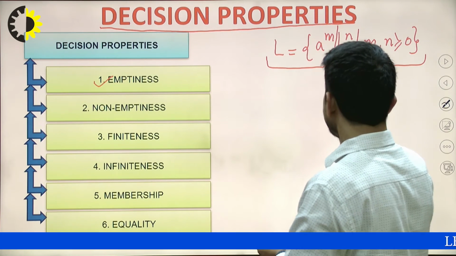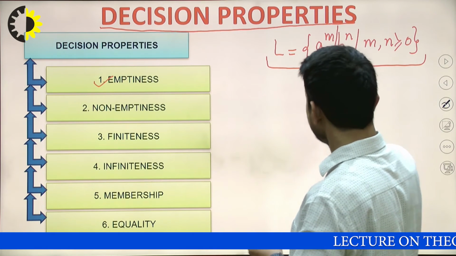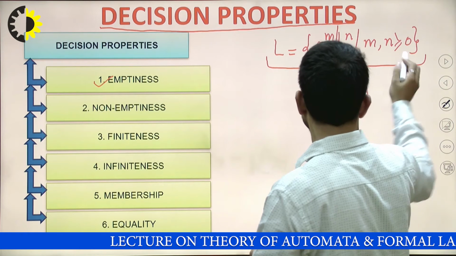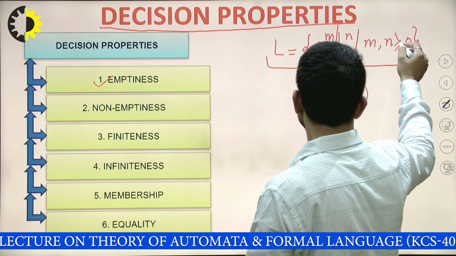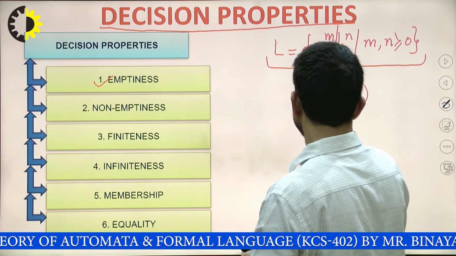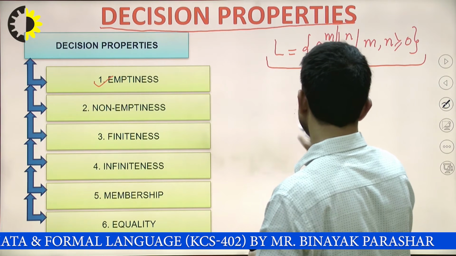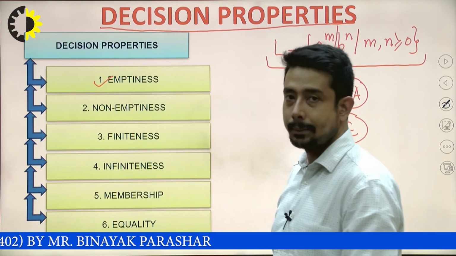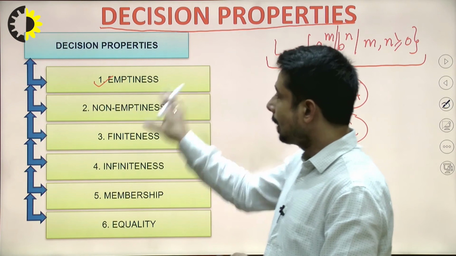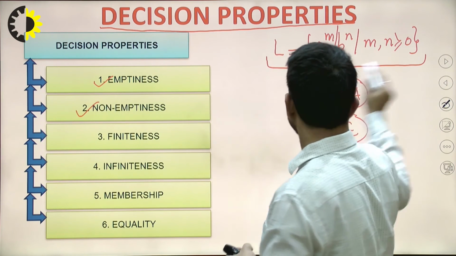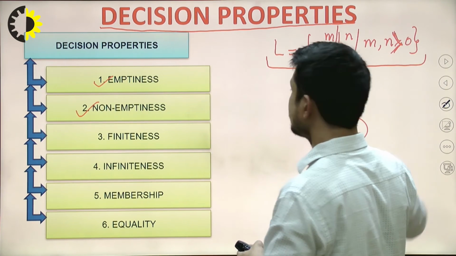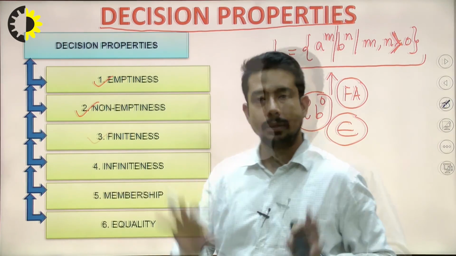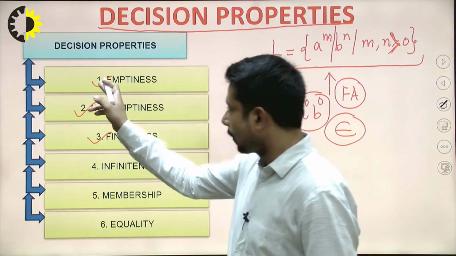As this is a language accepted by automata, is there any string which is empty? Now suppose I give n greater than or equal to 0, then a to the power 0, b to the power 0 will give epsilon. So the length will be 0, so it will say emptiness. Correct? It is empty. For non-emptiness, if I give only greater than 0, then it is non-emptiness. That means I am checking whether the language is empty or not. That's it. So I was discussing these two points, emptiness and non-emptiness.